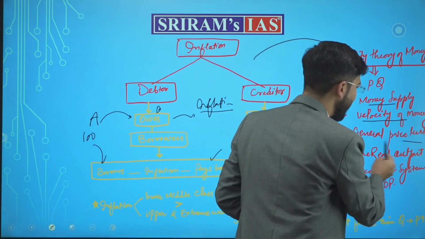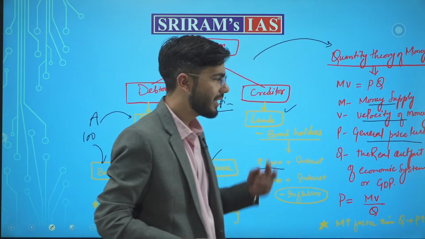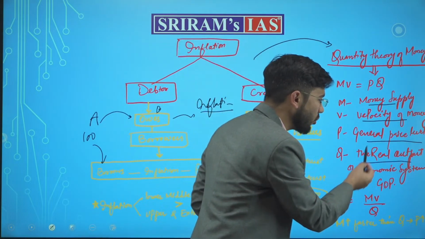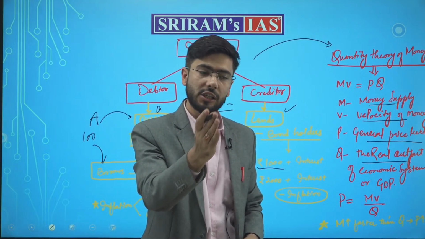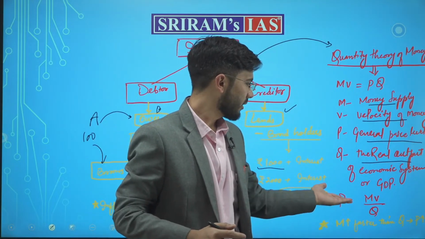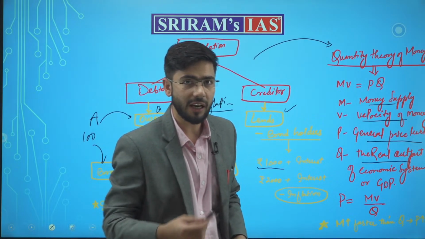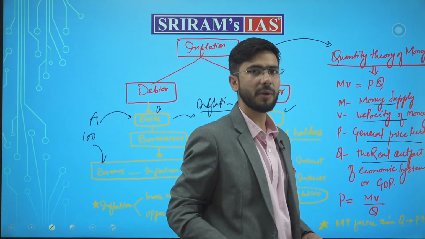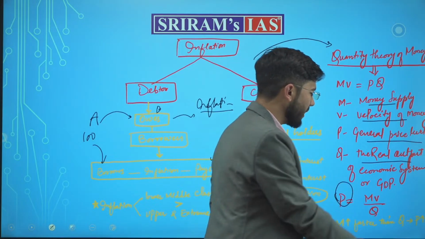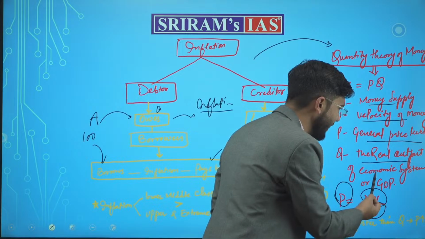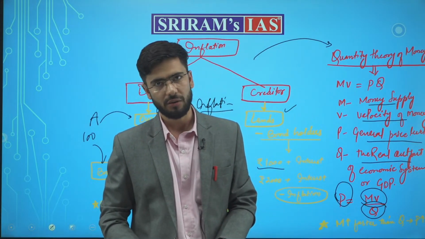One is the price rise in the market. Second is the real output of the economic system, that is, the real growth in the market, excluding the inflationary effect. Therefore, the price rise can be calculated with this theory: the price rise would be equal to the money supply and its velocity divided by the real output of the economy.